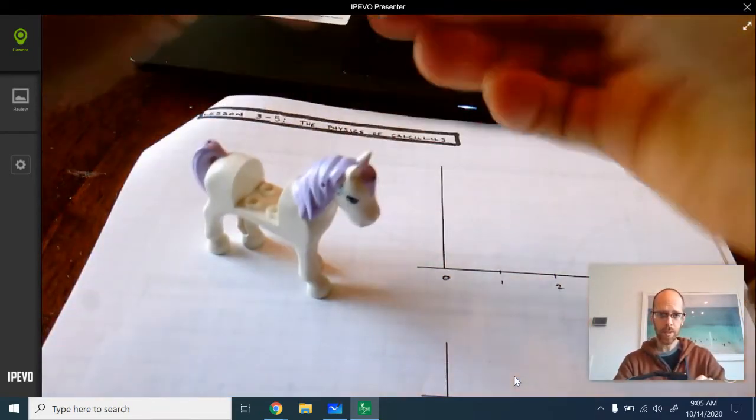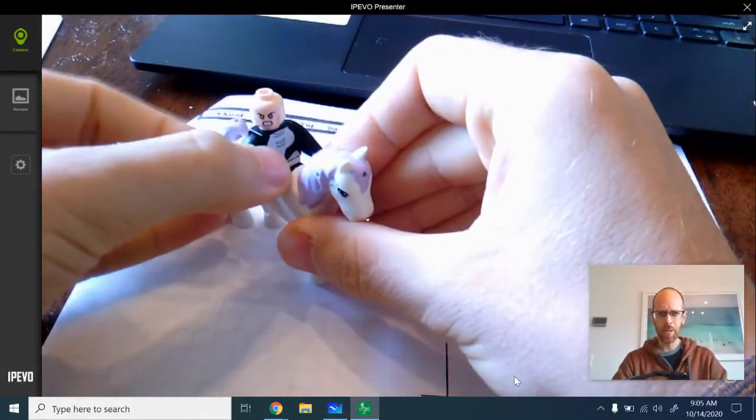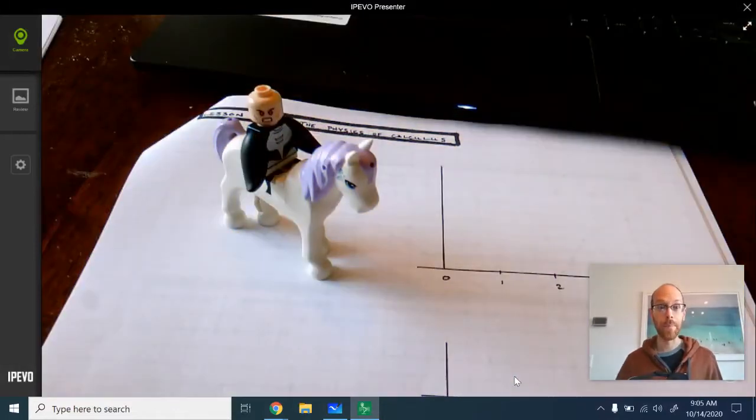Is he nice to the horse? Of course he's not nice to the horse. He's an angry young man. But what does he do with the horse? Well, he robs a bank.